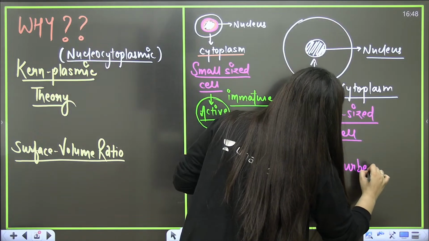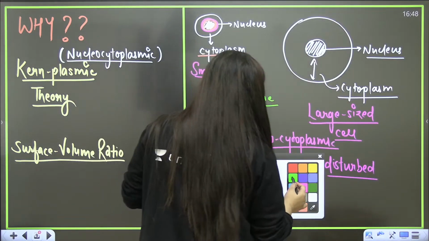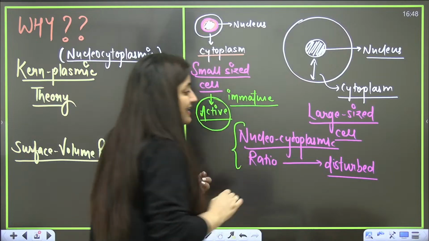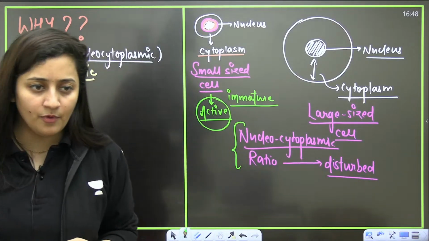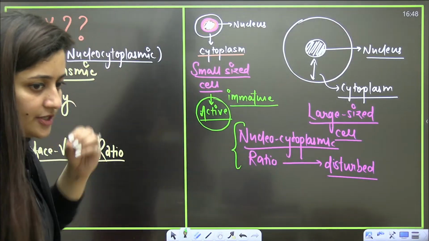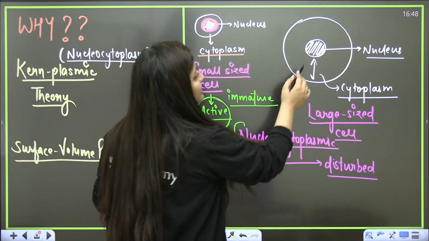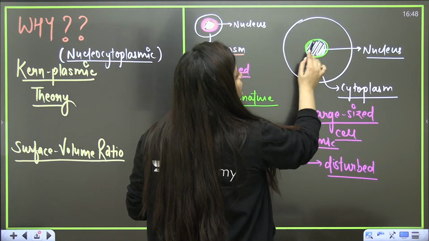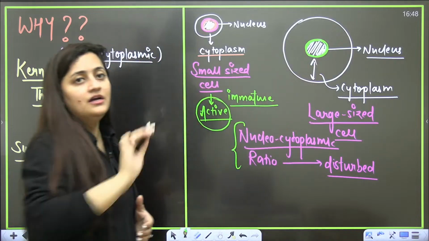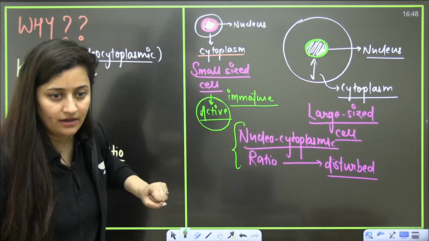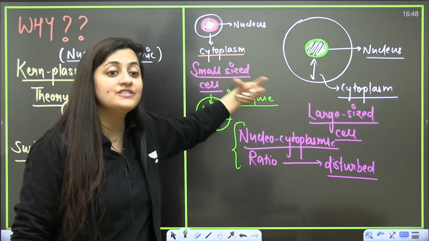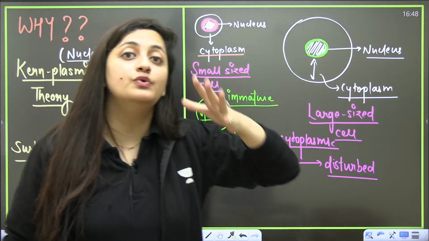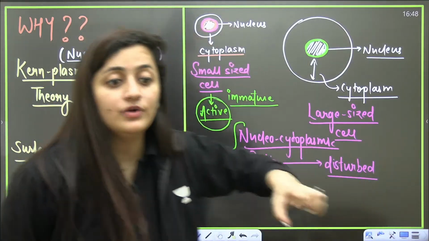Are you getting my point? The nucleus will not be able to take care of the function of this particular cell. So it is a kind of signal for a cell that now I have to divide.